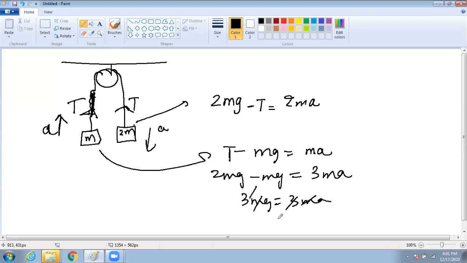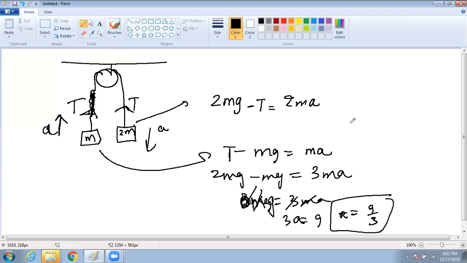2mg minus mg is mg, so mg is equal to 3ma. The m cancels, so we get 3a is equal to g. So how much is a? a is equal to g by 3, or not? Yes. So can we find the tension now?